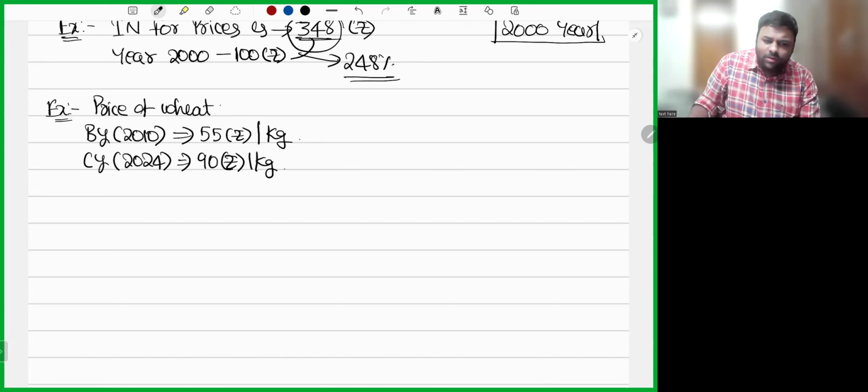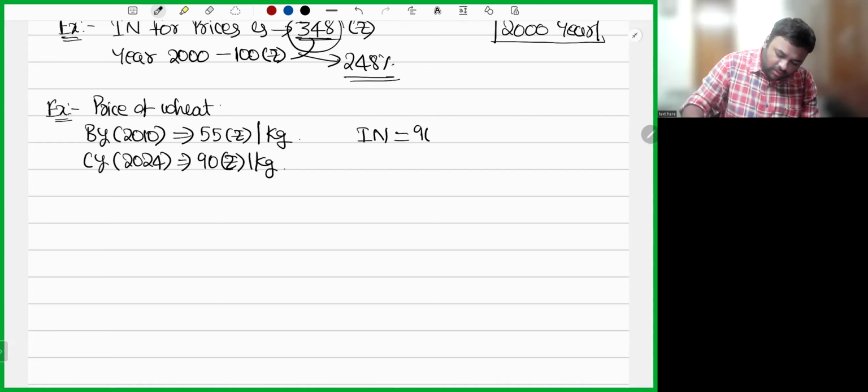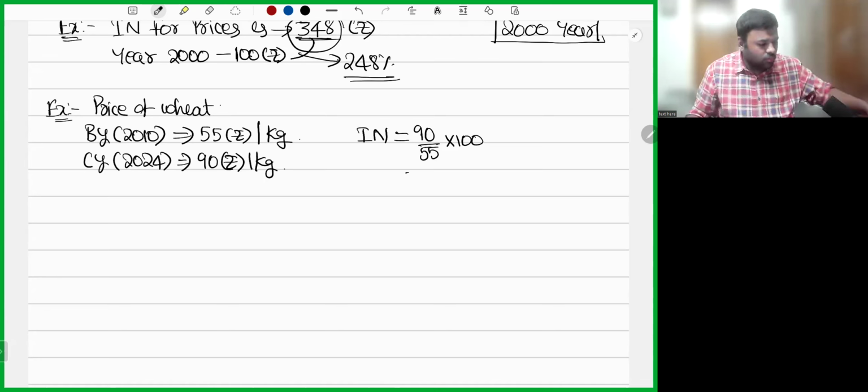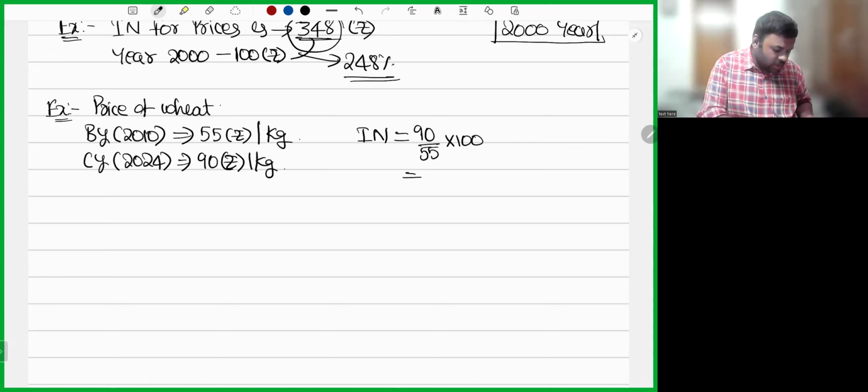Okay. Now I'm telling what is the index number. Index number will be current year divided by base year into 100. 90 divided by 55 into 100. So let's check what is 90 by 55 into 100. So it is 163.63. Don't keep any percentage symbol after this.